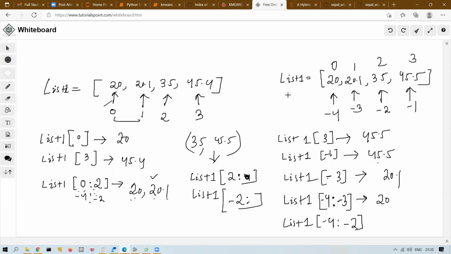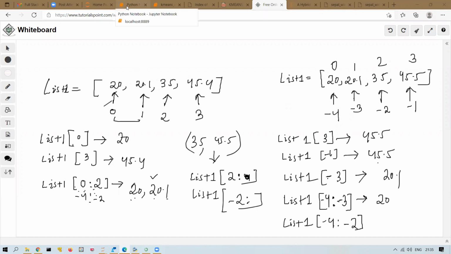If you have to use negative, see what is the equivalent negative index for those positive indexes. For example, 0 to 2 means 0 is -4, 2 is -2. If I want to extract 1 to 3, what is the equivalent of 1 to 3? -3 to -1. Very simple. Positive, negative, anything you can use to extract elements.